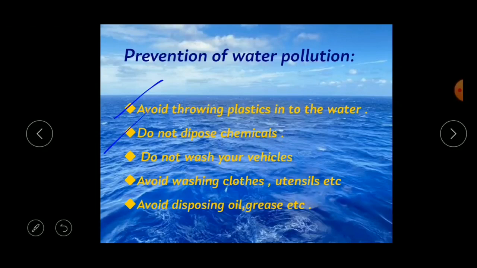Avoid washing clothes and utensils in water bodies such as rivers, ponds, etc. The next point is avoid disposing of oil, grease, etc. The oil from our kitchen should not be disposed of into water bodies, which may pollute the water. These are some of the preventions we can adopt to stop water pollution. Understood, children?